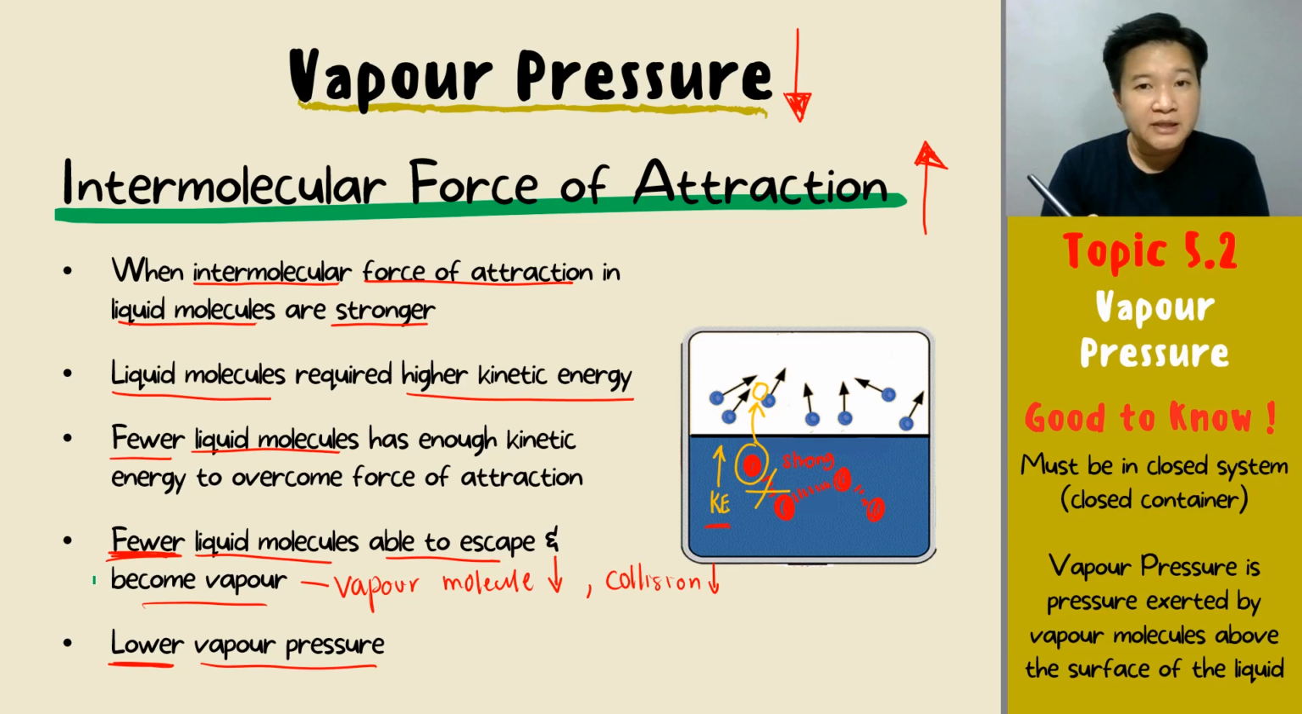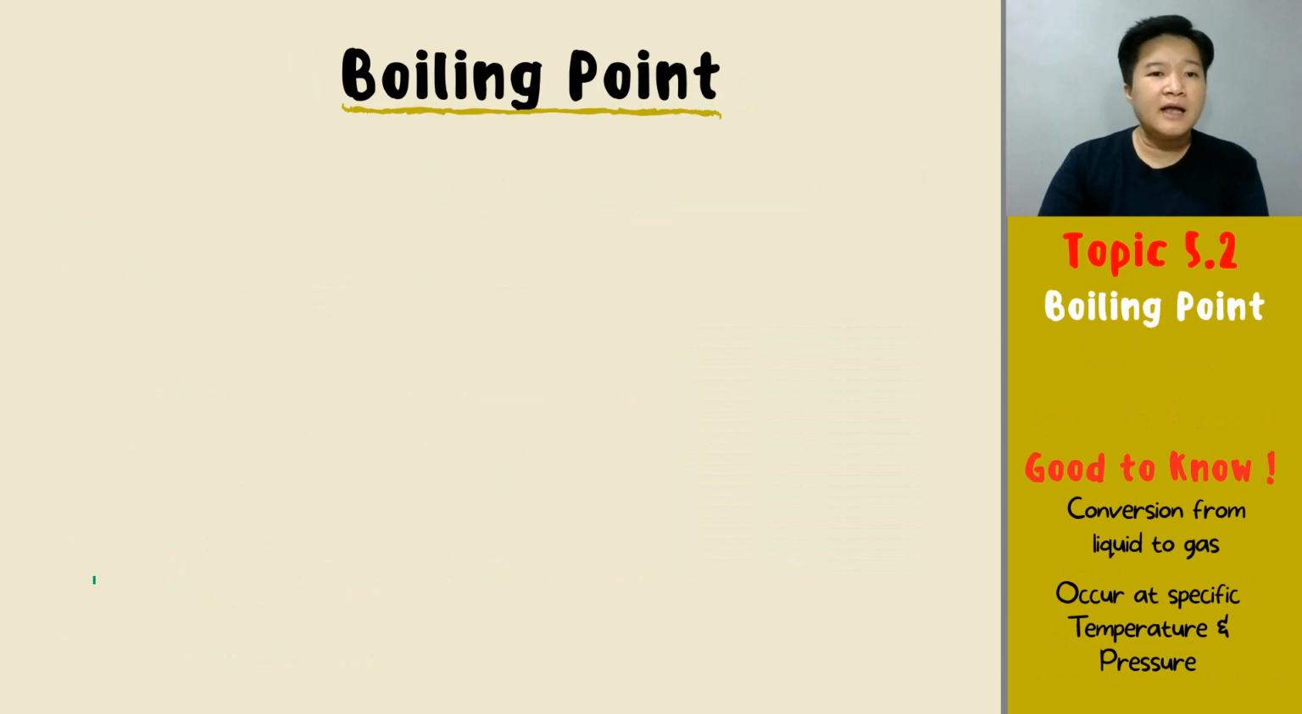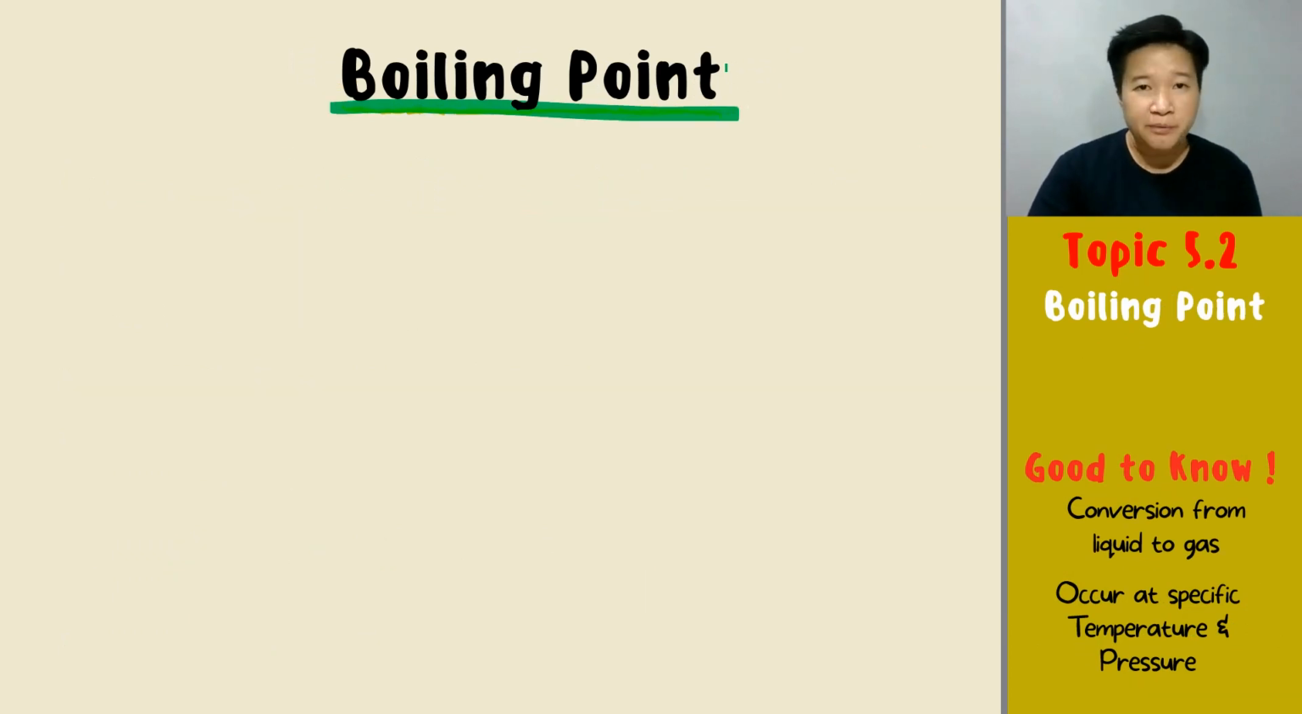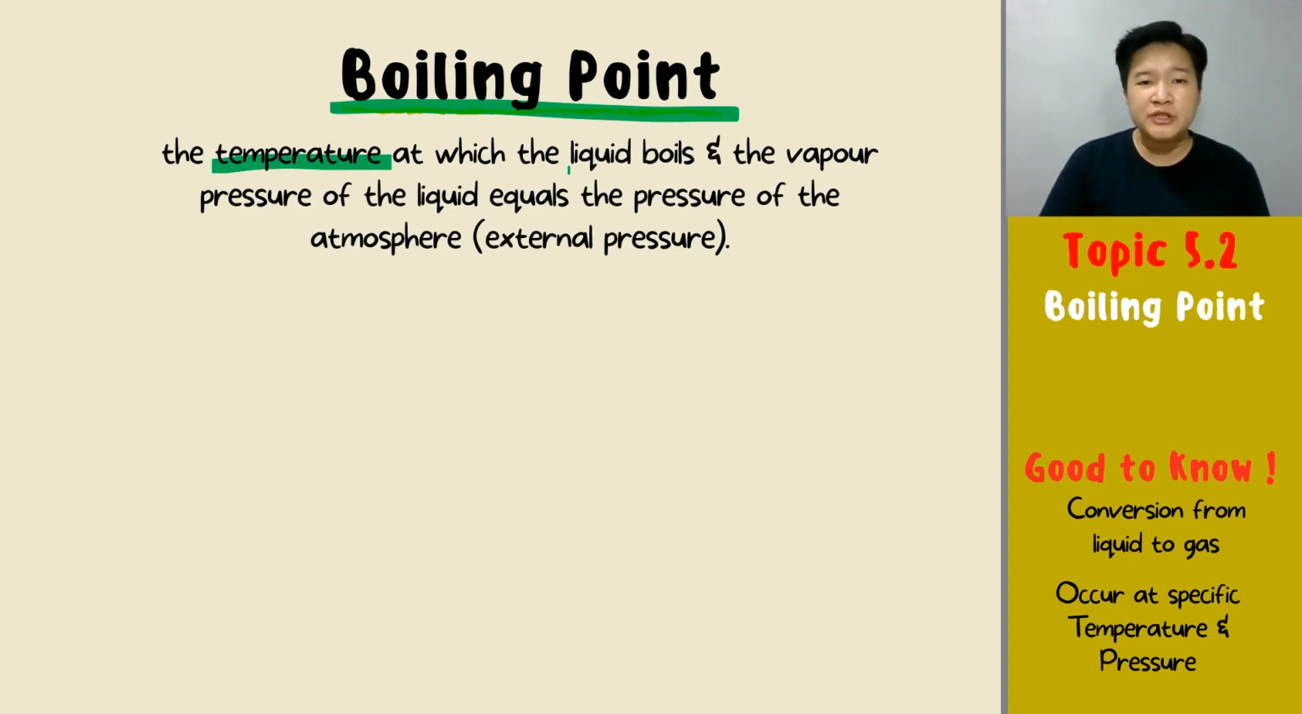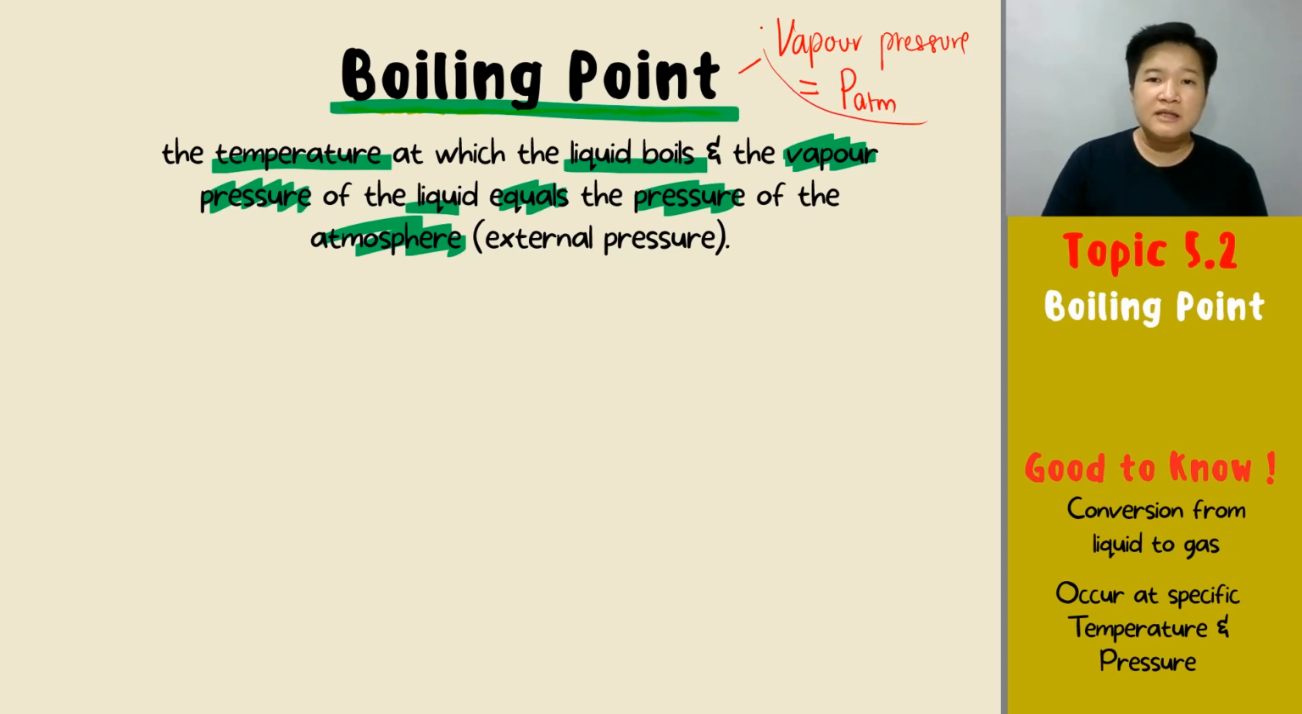And make sure you remember this because we are still going to discuss this at the end of this video. Okay? Next, let's go into boiling point. What is actually boiling point? Boiling point is the temperature at which the liquid boils and the vapor pressure of the liquid equals the atmospheric pressure. Okay? So your boiling point is when your vapor pressure equals the atmospheric pressure. That temperature is what we call boiling point.